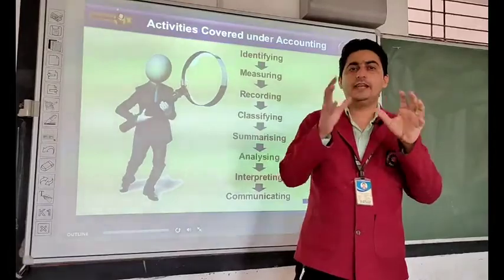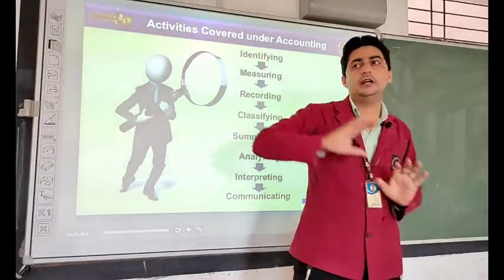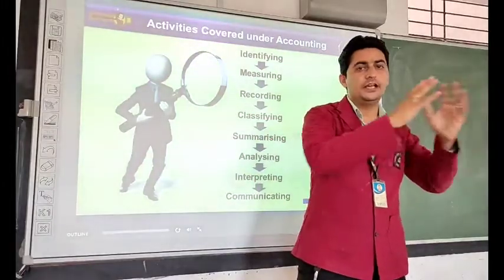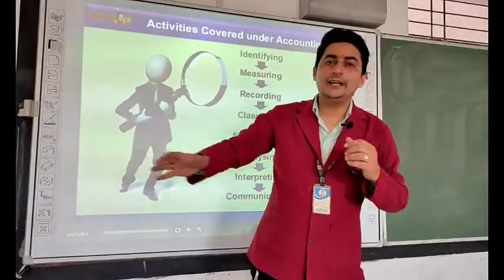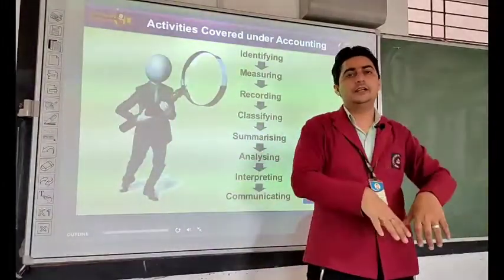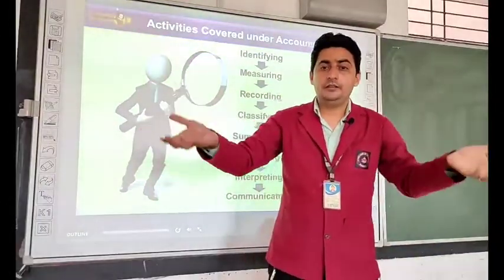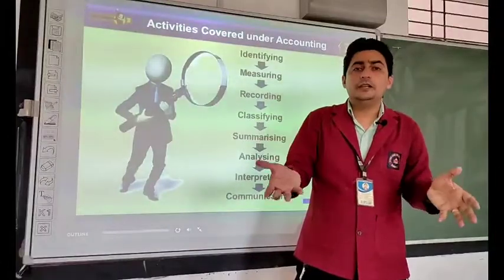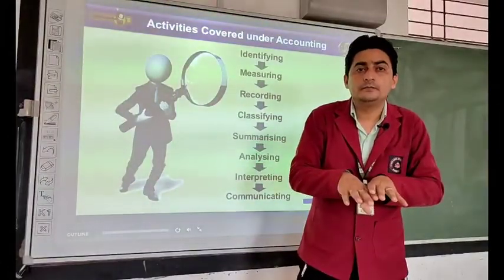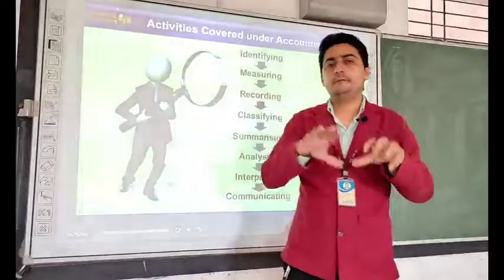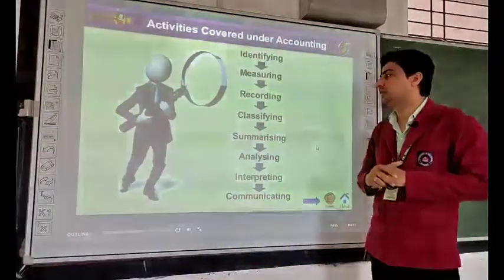For the same kind of entry, related to X we made an X account, related to Y we made a Y account, related to cash we had made a cash account, related to bank we had made a bank account, related to building we had made a building account. Like this we had classified each and every account and grouped them. Similar entries in a single group. Related to X will go in X, related to Y will go in Y. Like this we had classified them. We had made groups of them.